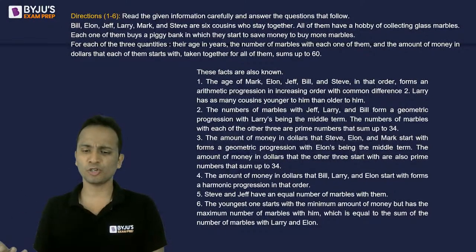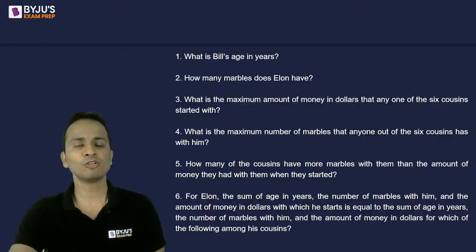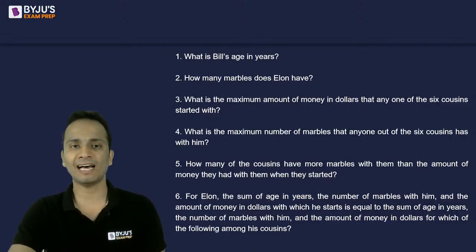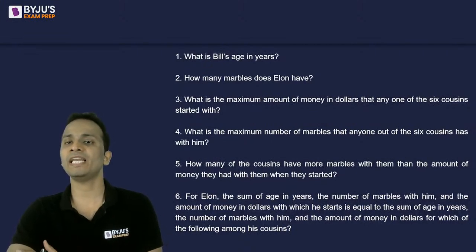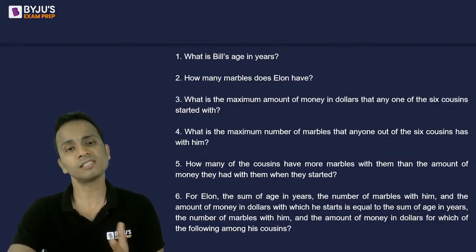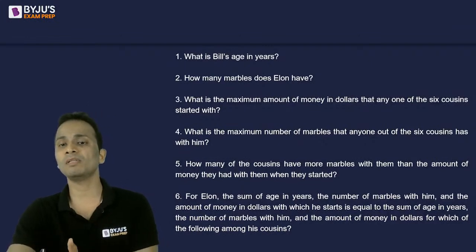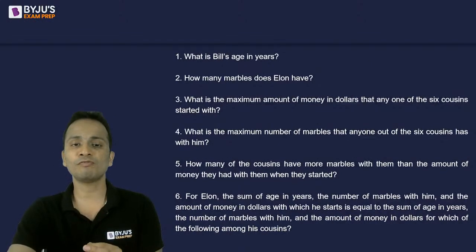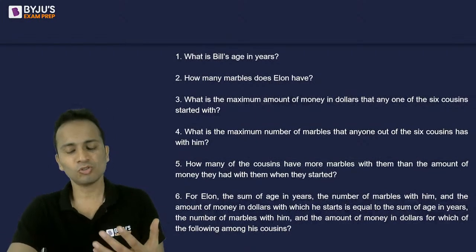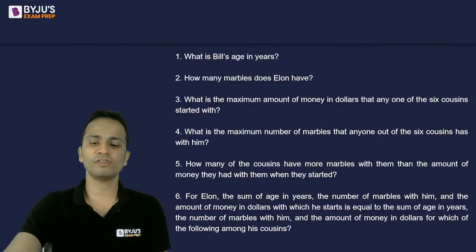Now let's visit the questions for a few seconds so that you will have a direction of what you actually have to do. So the questions are, what is the age of Bill in years? How many marbles does Elon have? What is the maximum amount of money in dollars that any one of the six cousins can start with? Maximum number of marbles that anyone out of the six cousins has with him? How many of the cousins have more marbles with them than the amount of money they had when they started, and like this. So these are different types of questions that you have to solve in this question.